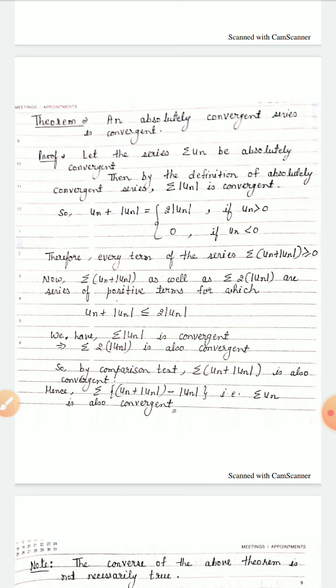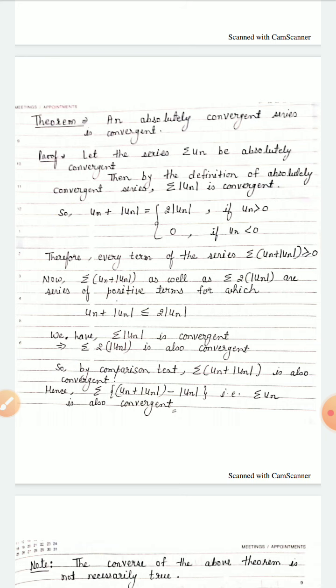Let the series summation un be absolutely convergent. Then by the definition of an absolutely convergent series, summation mod un is convergent. So the value of un plus mod un will be 2 mod un if un is greater than 0.